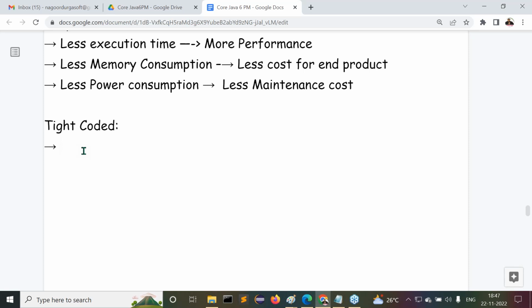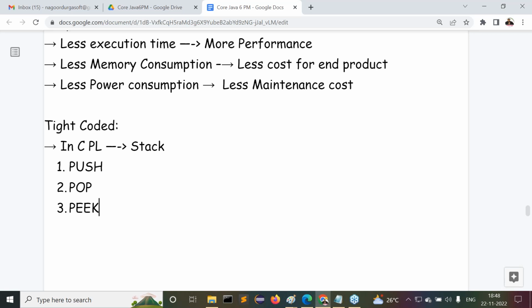In the C programming language, if you want to perform stack operations, what are the various operations we are able to perform? The first one is the push operation, the second one is the pop operation, and the third one is the peek operation. Three operations are available with the stack: push operation, pop operation, and peek operation.